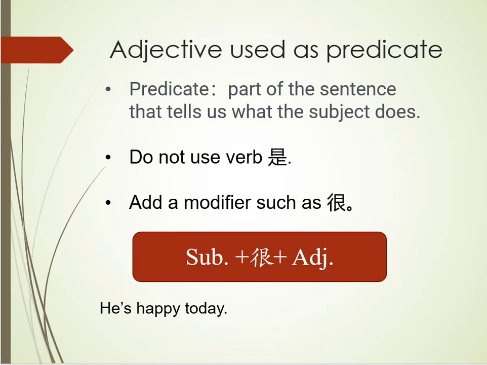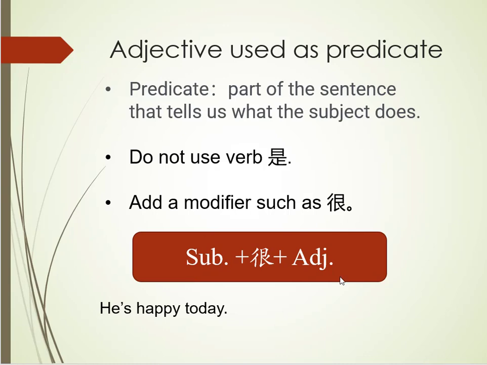Let's first review what a predicate is. A predicate is the part of the sentence that tells us what the subject does. In most cases, it contains a verb or a verb phrase. However, in Chinese, you can have sentences that don't contain verbs. In such sentences, you can have an adjective that acts as the predicate. In these cases, the adjective describes or modifies the subject directly.